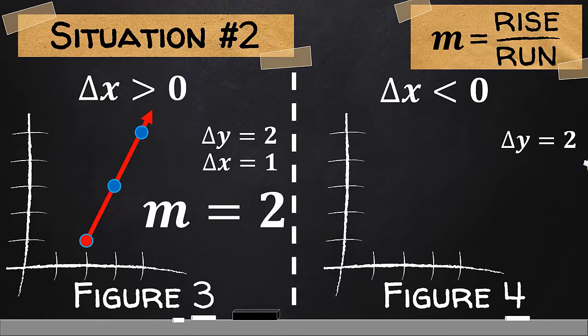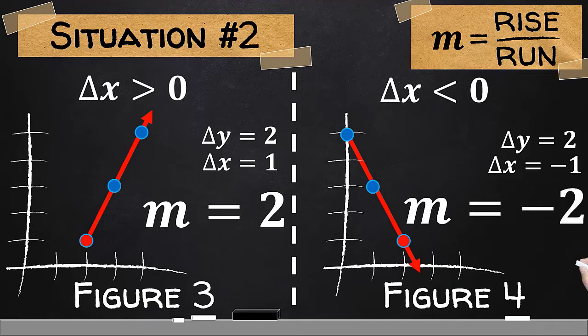In figure 4, the amount of change in x is negative 1, the opposite of the value in figure 3. When we use the same reference point, we could plot this next point. Notice that the amount of change in x, or the running, was reversed because the value is a negative number. Repeating the process, the next point is located differently. We can connect these 3 points in this manner. But since we are moving from left to right, the line can be drawn like this. Here, the slope is computed as negative 2.